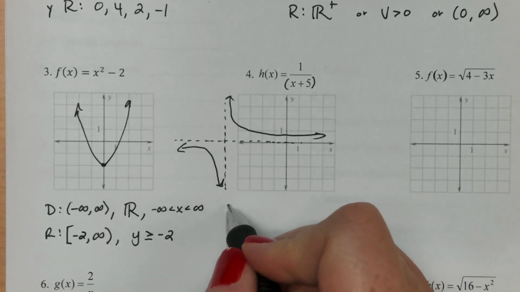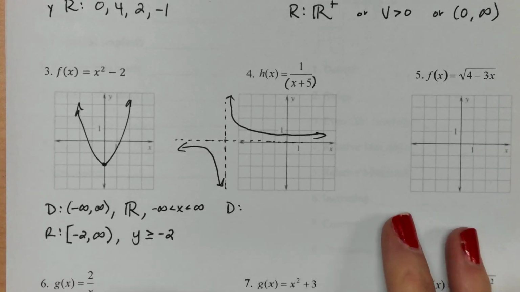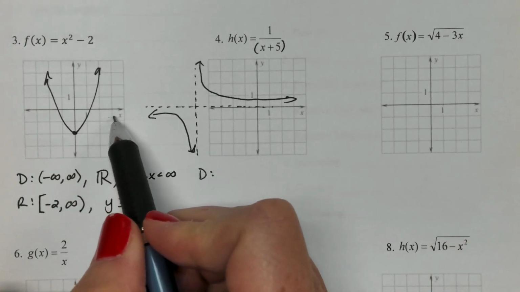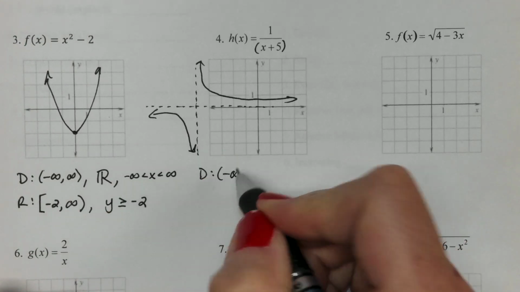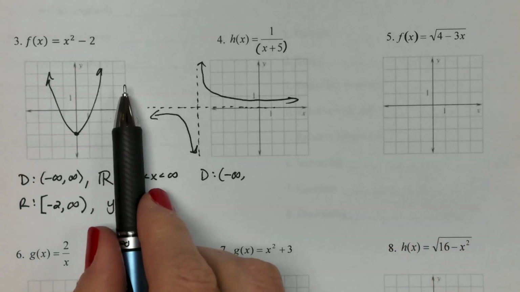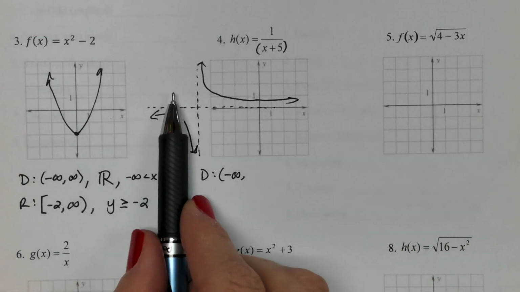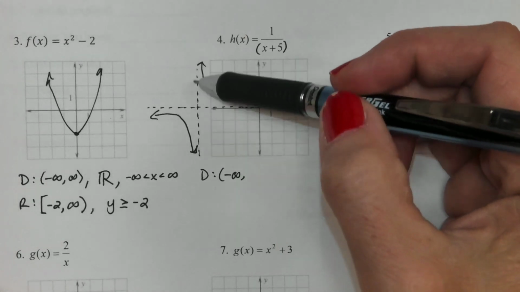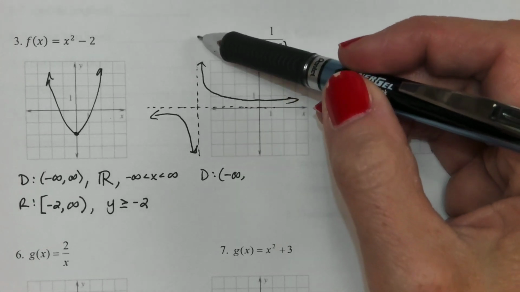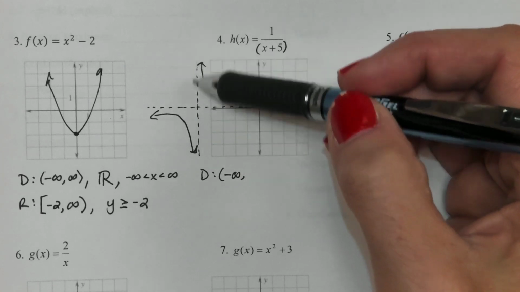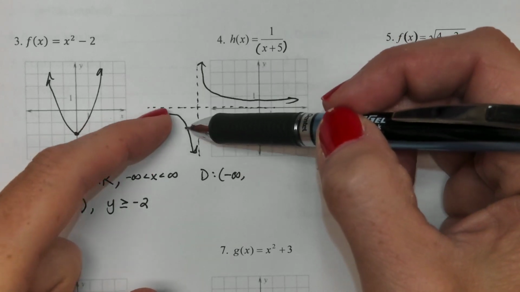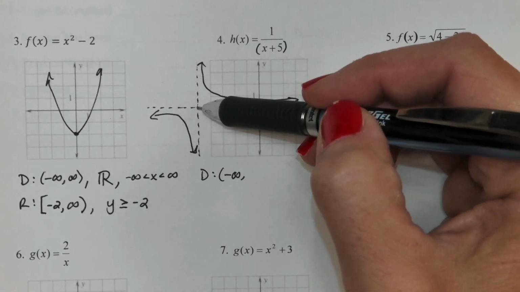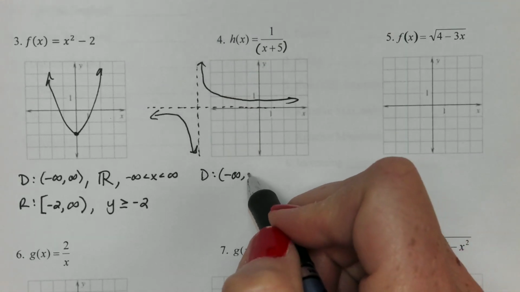Okay, so domain for this one. Again, we want to roll our pencil or start from the very left, and this arrow is going out there forever, so I definitely am starting at -infinity. And the problem is, as I roll my pencil in, I run into this asymptote, which there is no value here. So that asymptote is signifying that there's nothing here. It's almost like an invisible fence, and you can get really close to the invisible fence, but you can't cross it. So that happened at -5. We kind of talked about why that happened.